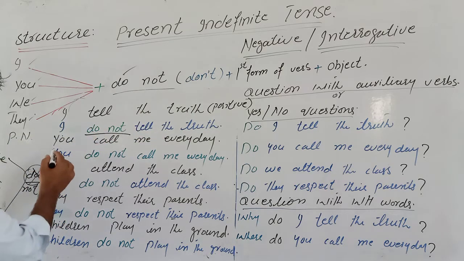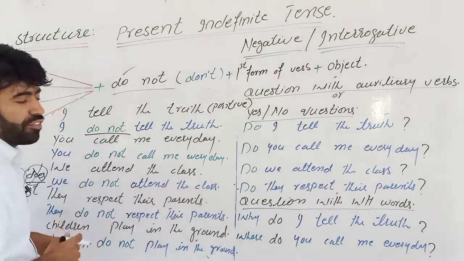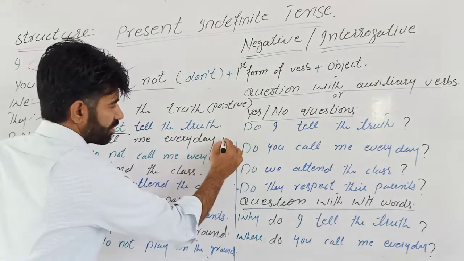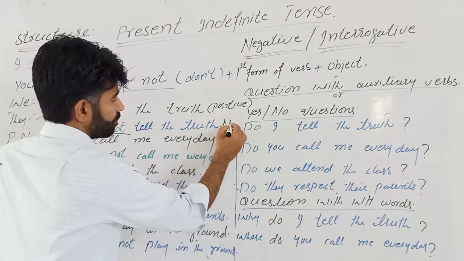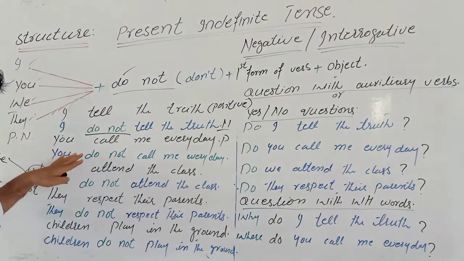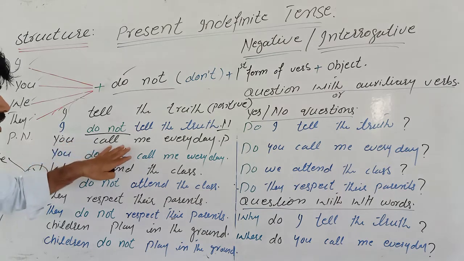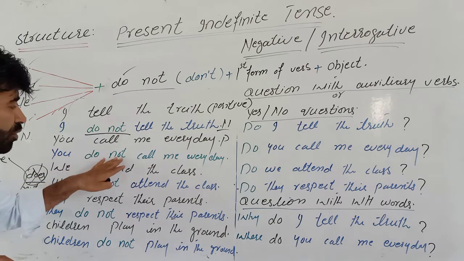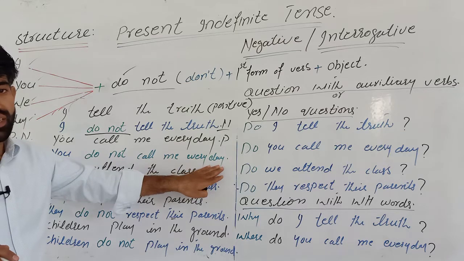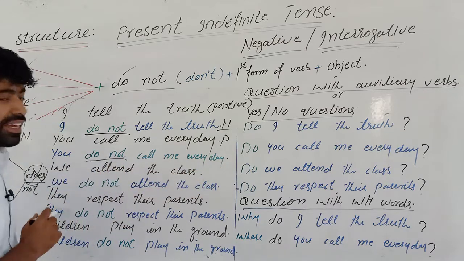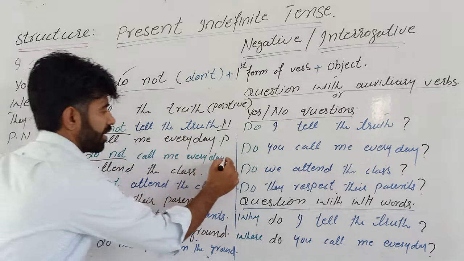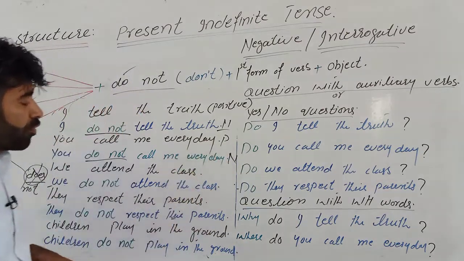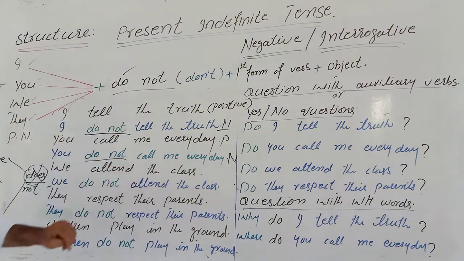In the same way, you call me every day. This is once again a positive sentence, and the previous one was negative. You call me every day. And if you want to say no, you don't. So you don't or you do not call me every day. This is a negative sentence. Once again, one was positive and this is negative.